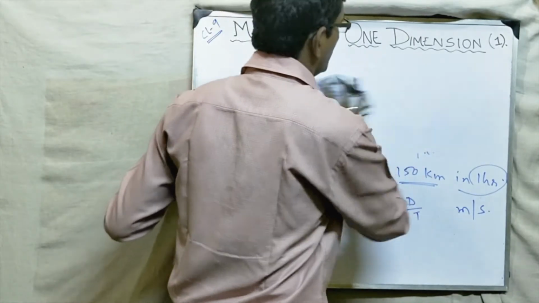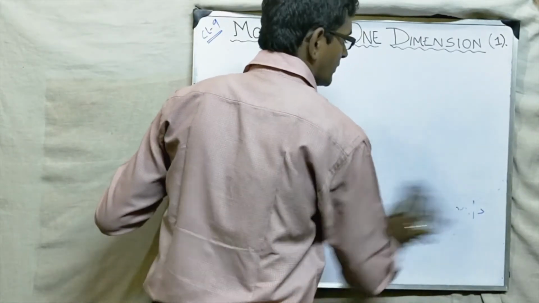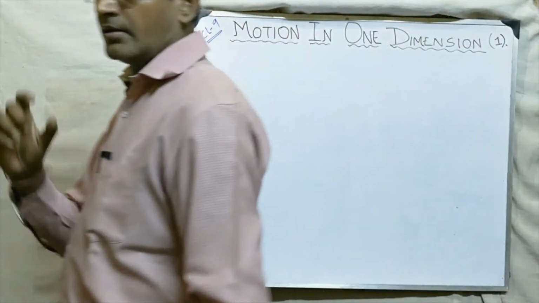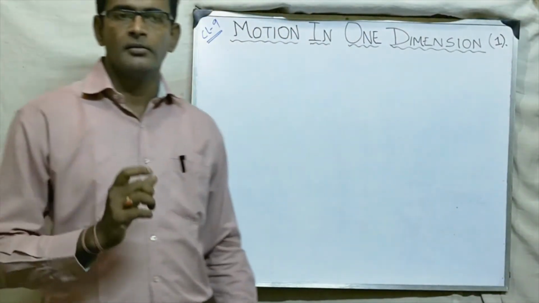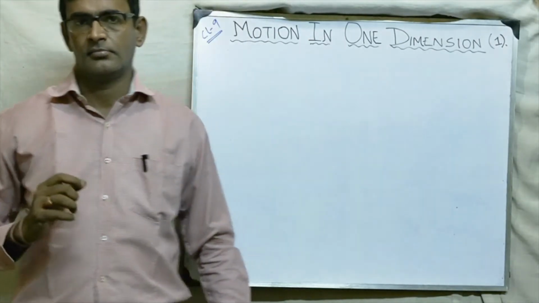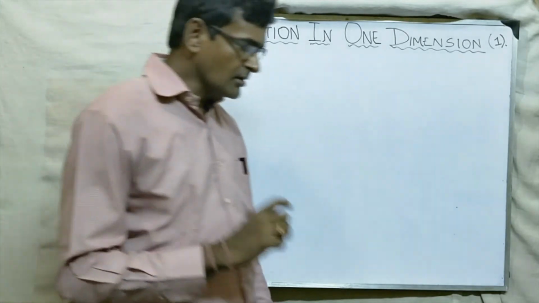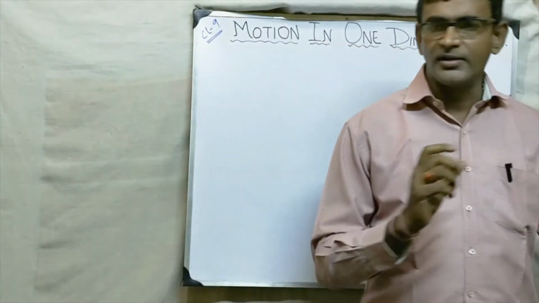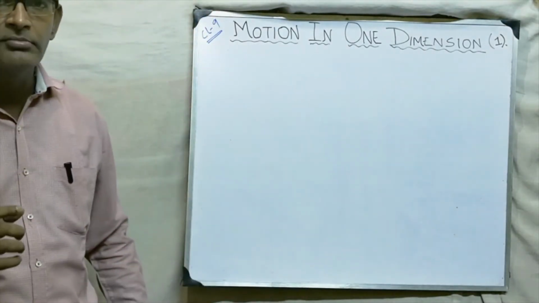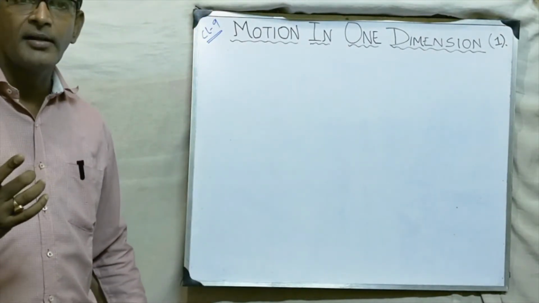Now let's come to velocity, one more term related to speed. Velocity means distance traveled by a body in unit time in a specified direction. Here we are adding one term, the specified direction. What is the reason for doing that?